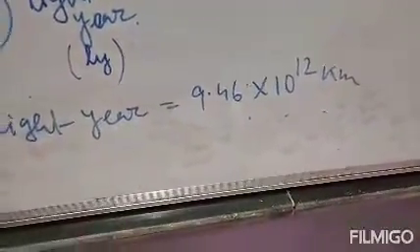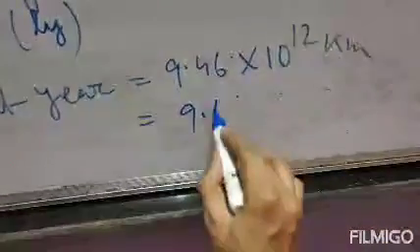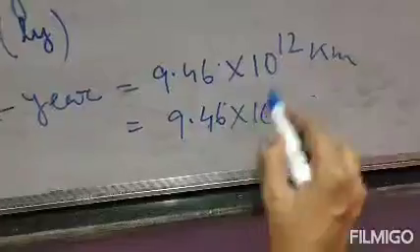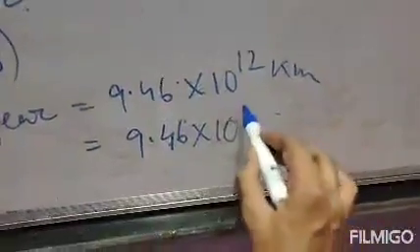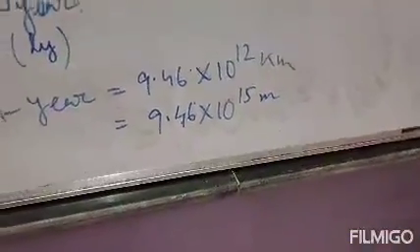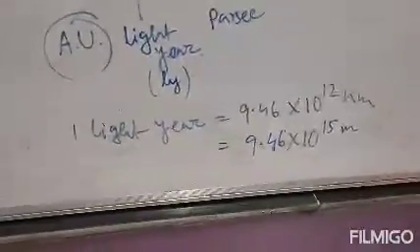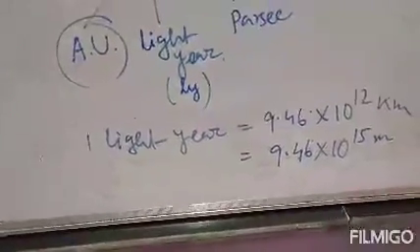If you want to do this in meter, then just multiply by 10 to the power 3, that means 1000, and this will be 10 to the power 15. That means 9.46 into 10 to the power 15 meter. Clear? So this is the value of 1 light year.